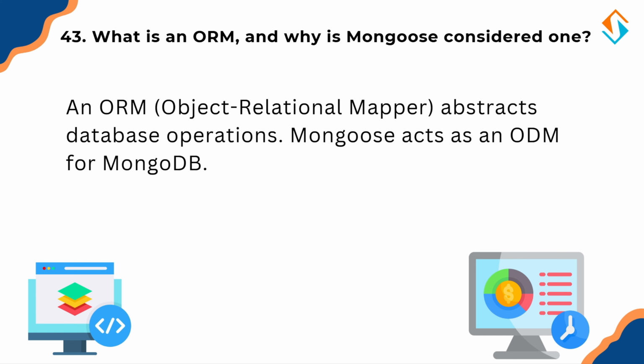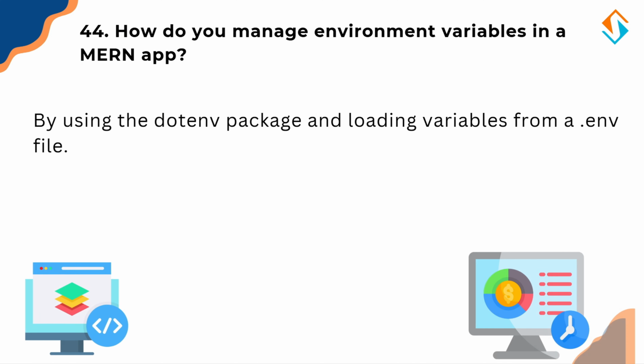Next, let's talk about managing environment variables in a MEAN application. So, how do you manage environment variables in a MEAN app? Environment variables store sensitive information like API keys, database credentials, and secrets. In a MEAN stack app, we use the dotenv package to load these variables from a .env file. It prevents exposing credentials in code and keeps configuration flexible across different environments: development, testing, production.